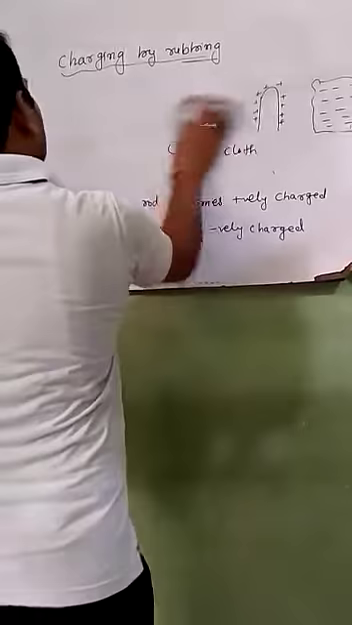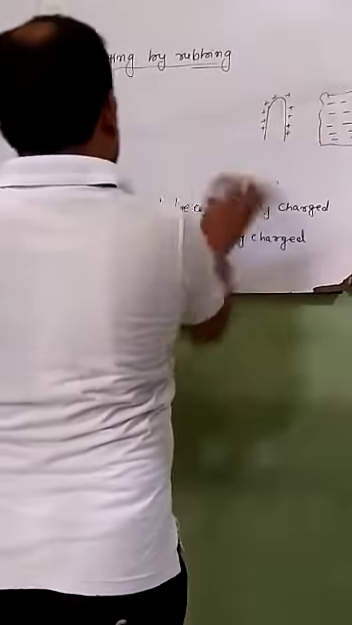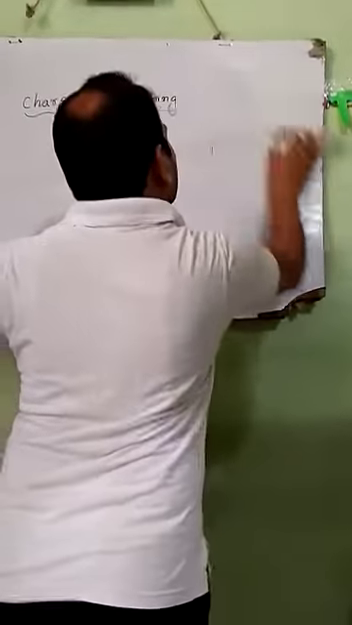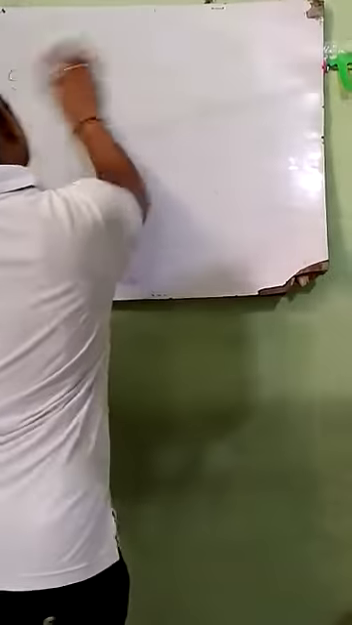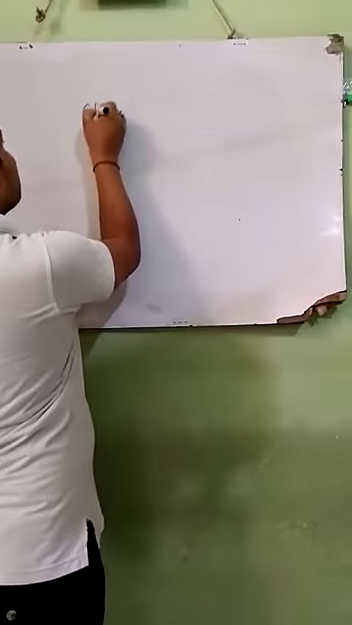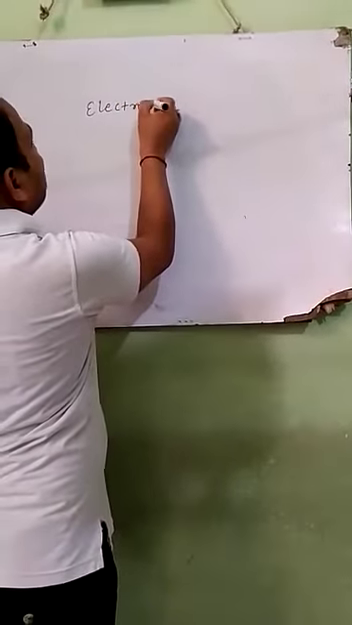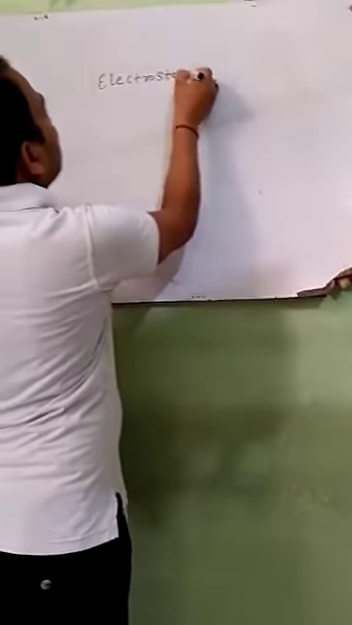Now there is one more way to understand which will become positive and which will become negative. For that, there is the electrostatic series.